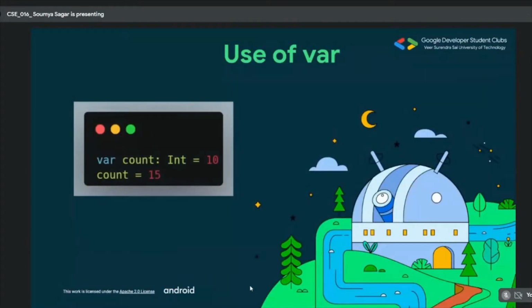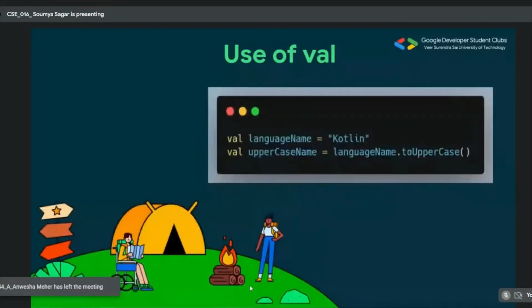Here is a basic example so that you can get familiarized with declaring variables using var. As you can see, I've declared an integer named count using the var keyword and initialized it to 10, and then I can reassign it to 15. Initially the value of count is 10 and then in the second line it gets updated to 15. This is why using var you can actually alter the data. On the other hand, if you replace that var with val, it would be impossible.